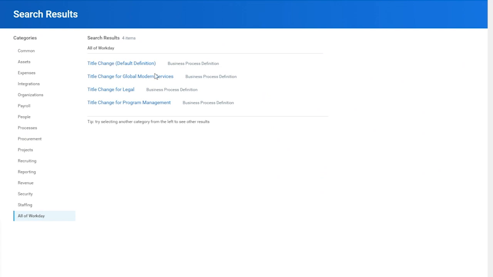The DocuSign integration was written by the developers at Workday, and the integration is deep within the product's business process framework. Workday's business process framework, or their BP engine, supports over 400 use cases that can cause documents to be sent to DocuSign's system of agreement platform for execution. Let's take a look at a very simple business process we have in our Workday demo system called title change for our sample company, Global Modern Services.